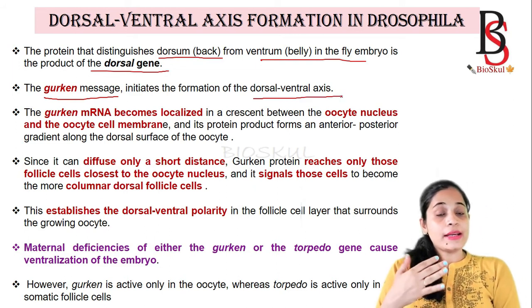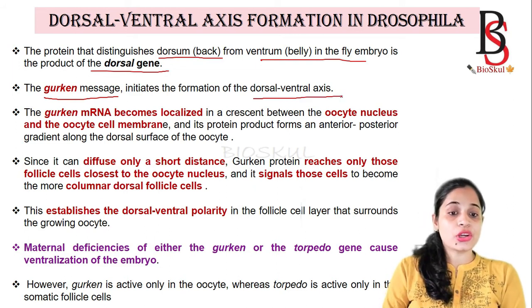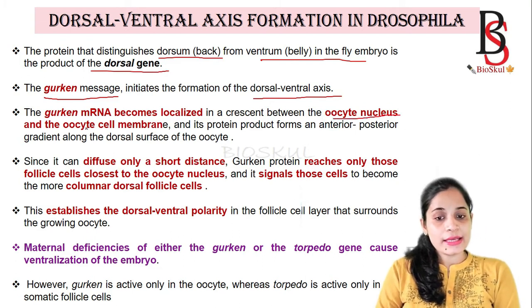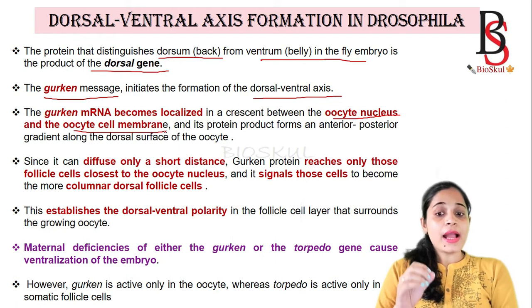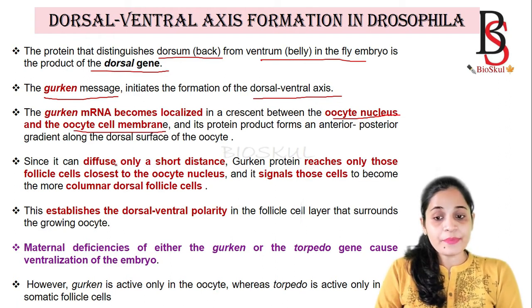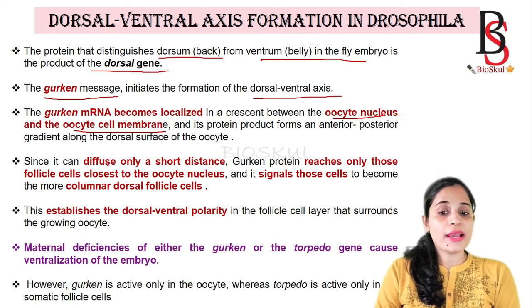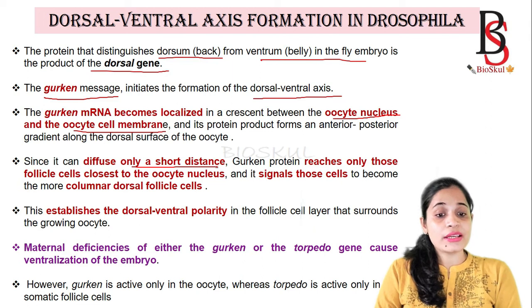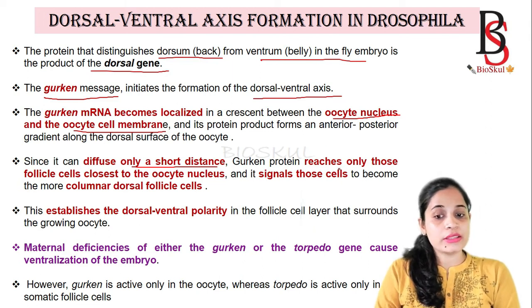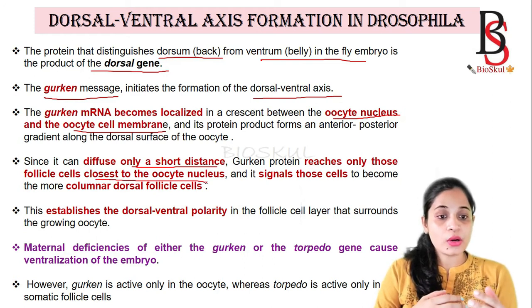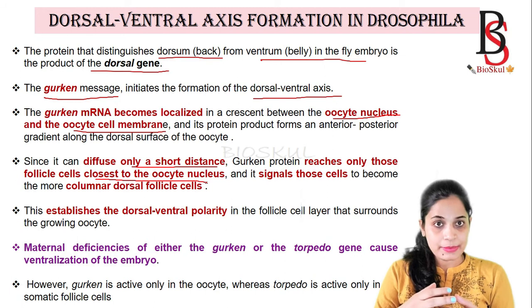Gurken mRNA is localized in the region in between the oocyte nucleus and the oocyte cell membrane. This Gurken mRNA diffuses only a short distance, so that Gurken protein reaches only those follicle cells that are close to the oocyte nucleus, as it is located in between the oocyte nucleus and the oocyte cell membrane.